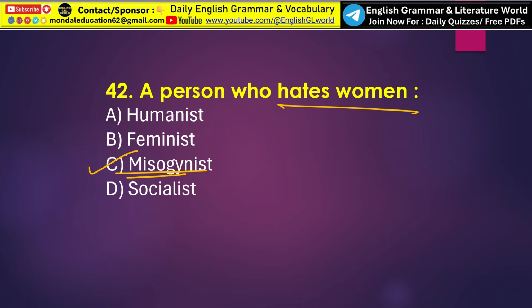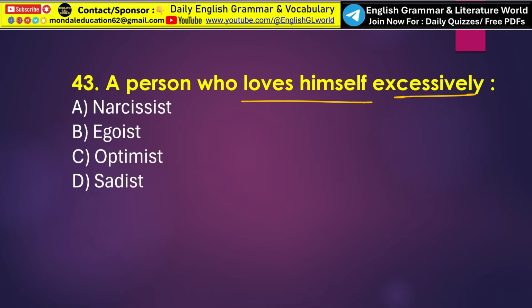So the word miso means hatred and gyne means woman. Okay, so a misogynist is a person who hates, dislikes or shows prejudice against women. Understand? Next, a person who loves himself excessively. So here the correct answer is option A, that is narcissist. A narcissist is a person who values human welfare and believes in human dignity and kindness.